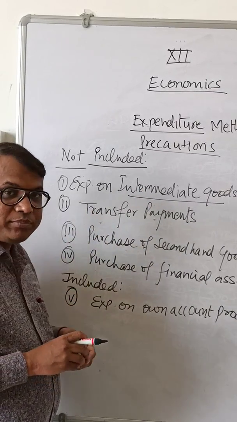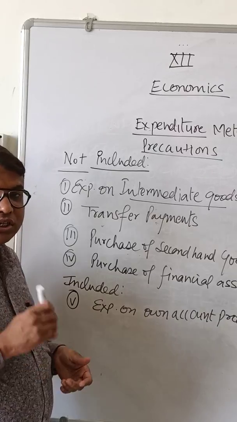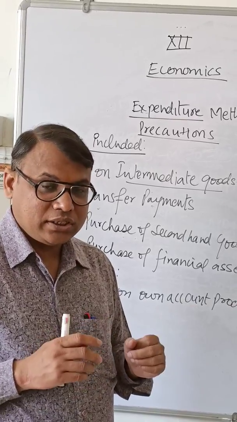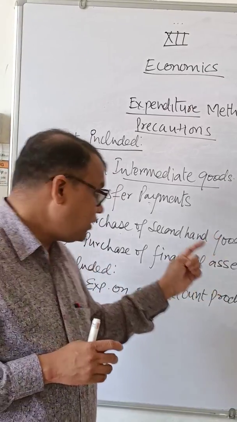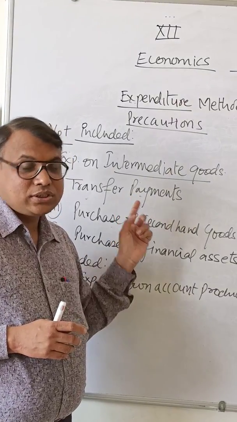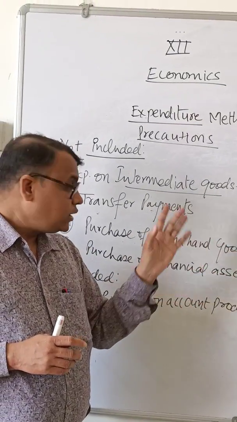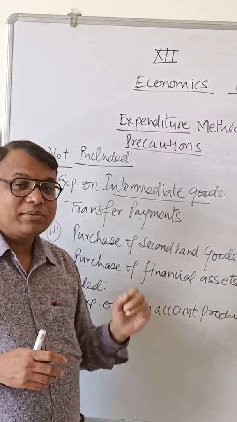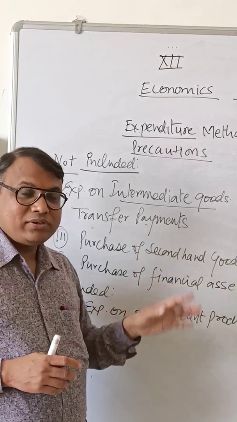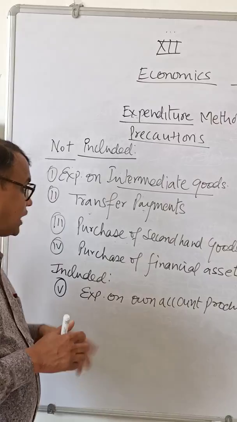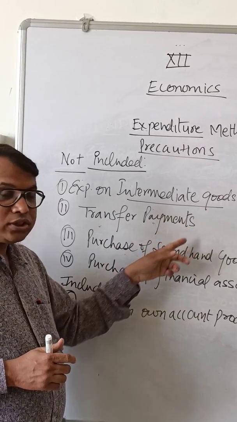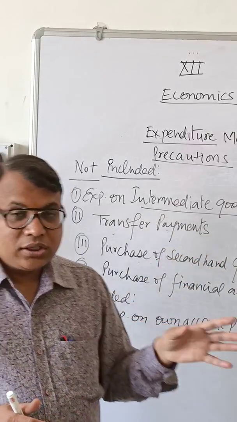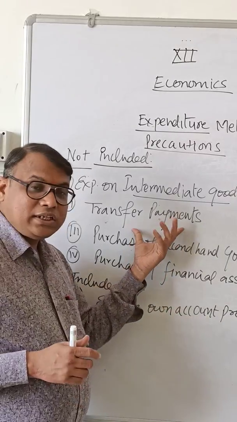Second item is transfer payments. Transfer payments are not included. In income method we said transfer income is not included, but factor income is included. The same here: transfer payments are not included because one person's income comes from transfer, and the second person's is the expenditure. If transfer income is not included, in the same way transfer payments will also not be included. Transfer payments are like scholarship, old age pension given by government, or pocket money given by elders to us. That is not included.